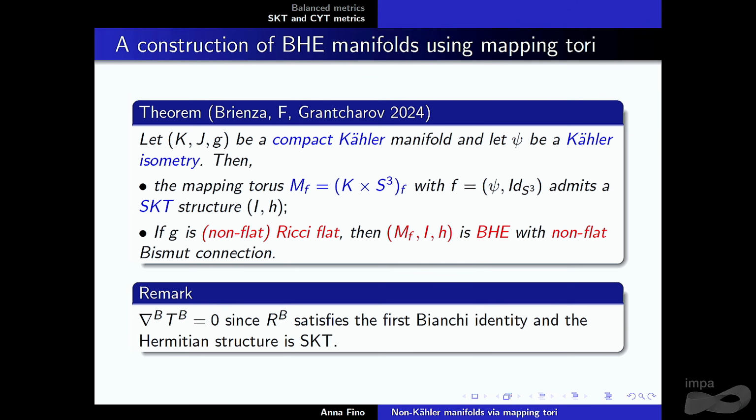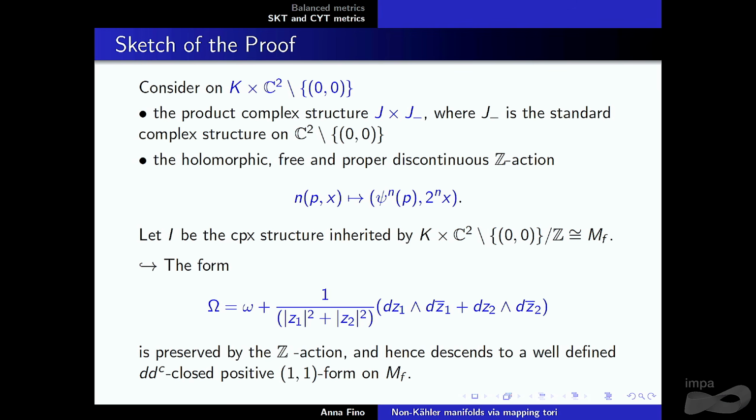In particular, the torsion is parallel with respect to the bismuth connection. One can check, essentially checking that the curvature satisfies the first Bianchi identity and the structure is SKT, that this implies that condition.